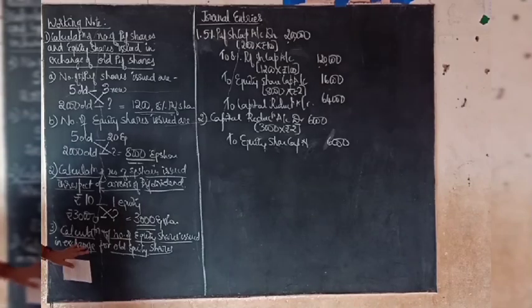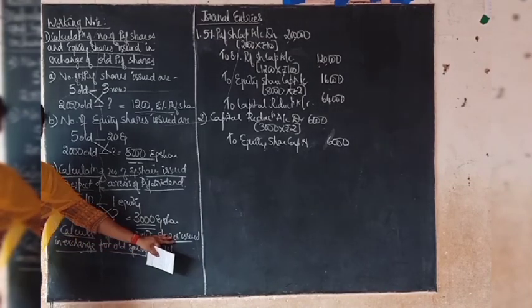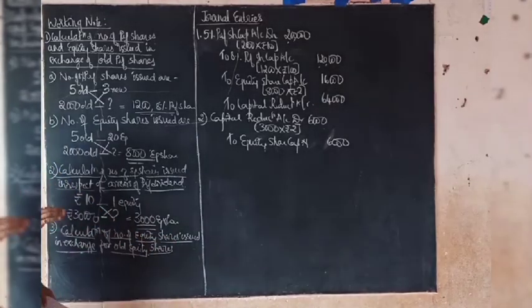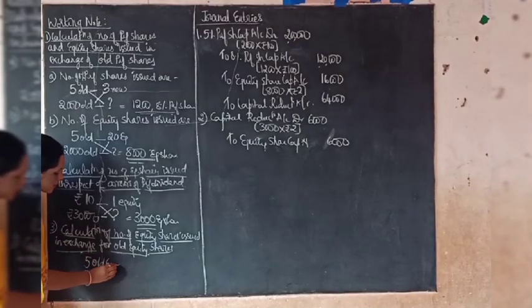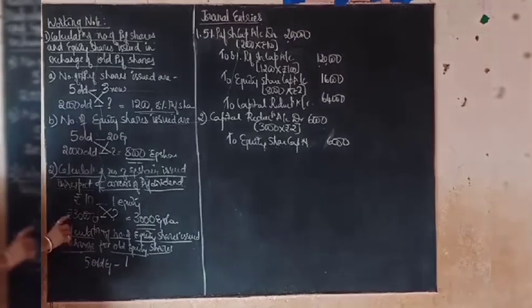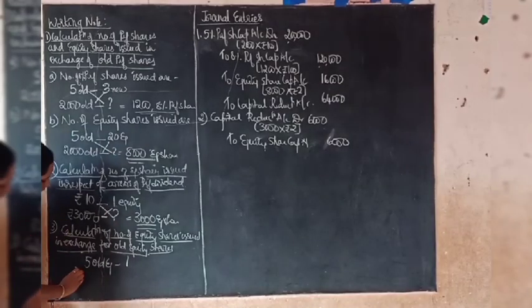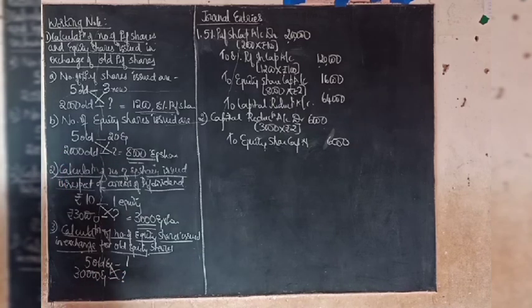So now the third working note is for calculating the number of new equity shares issued in exchange for the old equity shares. The ratio is given like, for every 5 old equity shares, one equity share will be given now. Earlier the company had a total of 30,000 equity shares. So what are the new equity shares to be issued? 30,000 into 1 divided by 5, which comes to 6,000.